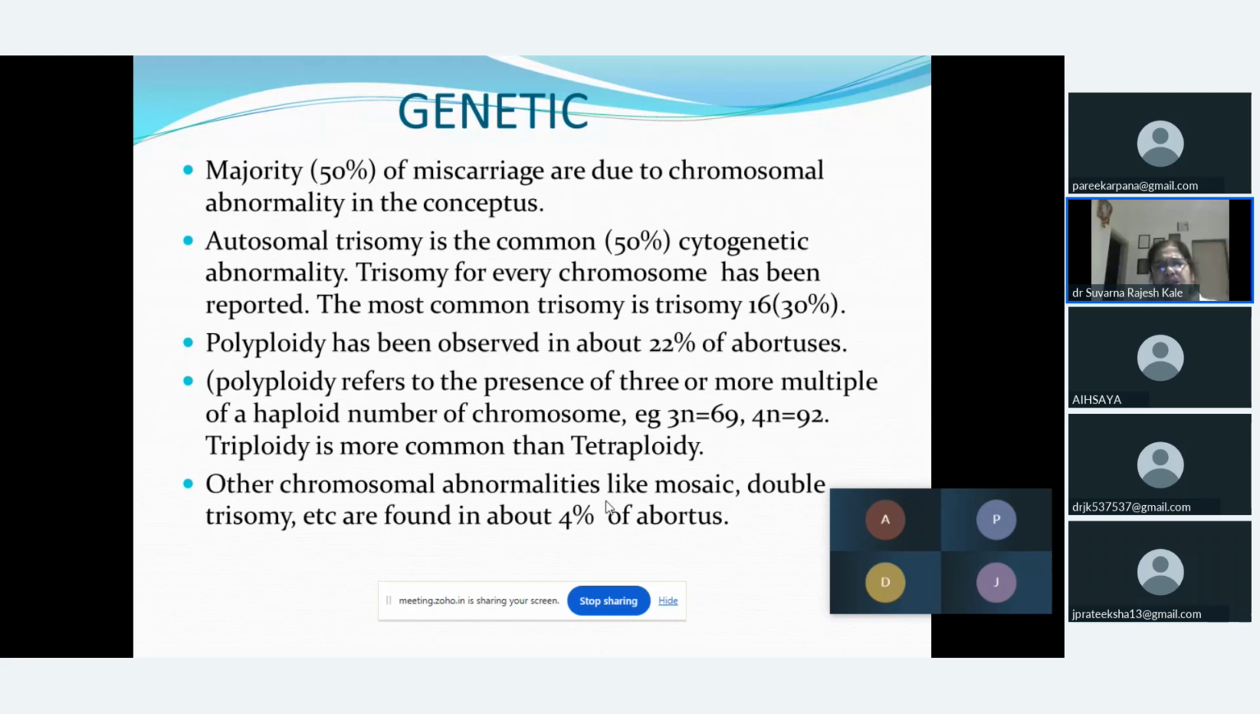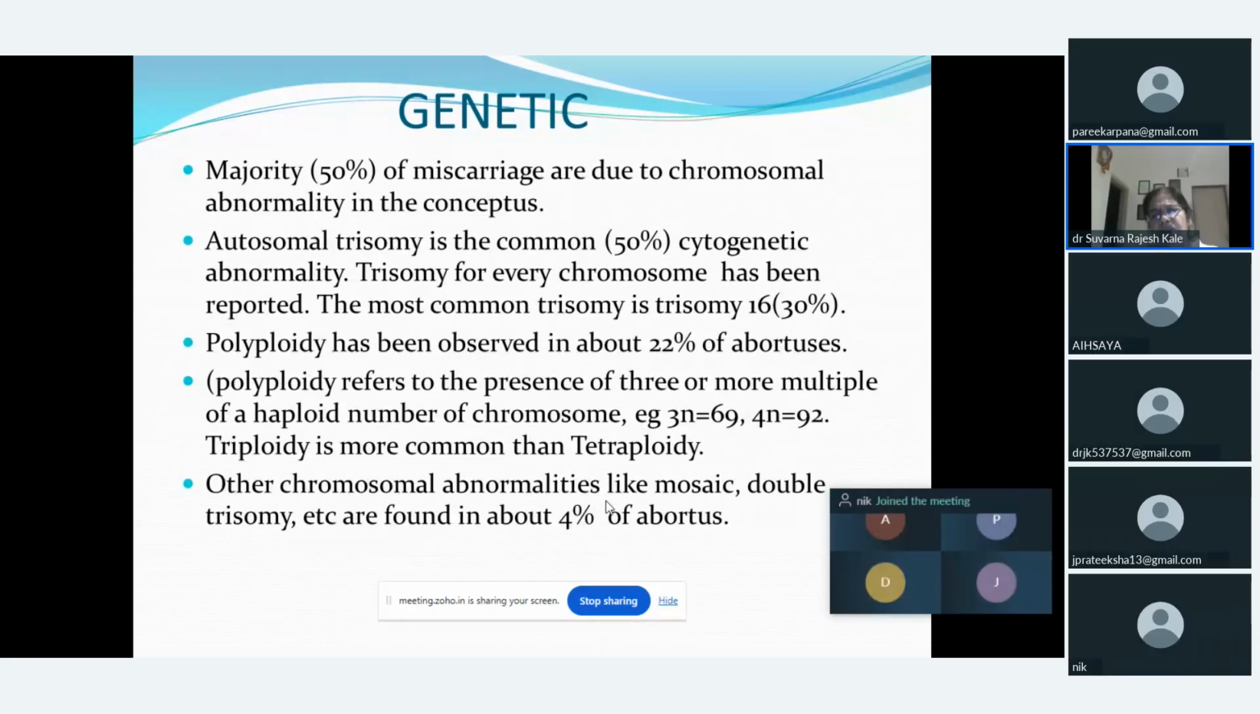So here this haploid number of chromosomes may be in 3n, which may lead to 69, or it may be 4n, which may lead to 92. So triploidy is more common than tetraploidy. Tetraploidy is 4n. Now the other chromosome abnormalities, like mosaic or double trisomy, may be found very rarely, in about 4% of the abortus.